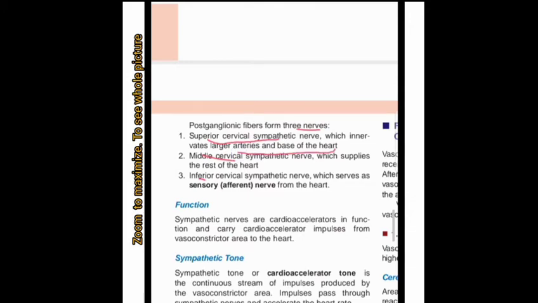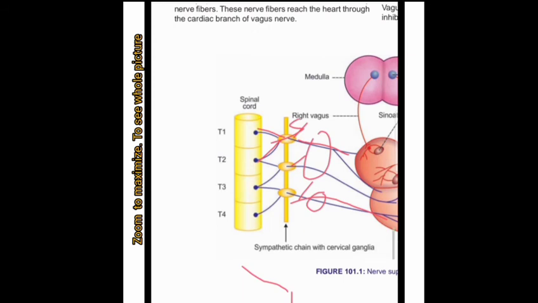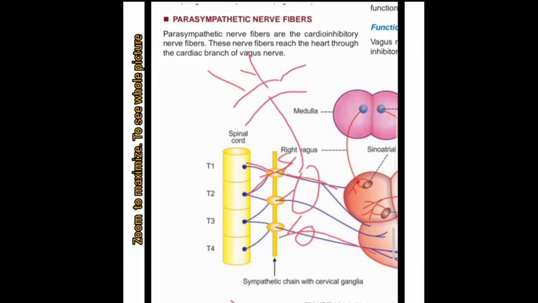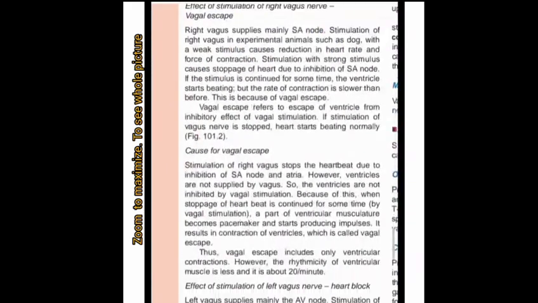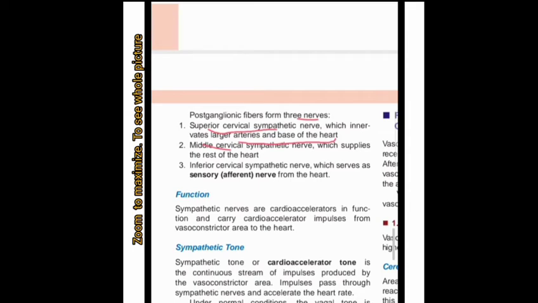From the figure, if this is the arch of the aorta, this part the common carotid artery, then the subclavian artery, the superior part is related to the large arteries of the heart. The middle is related to the rest of the heart, whereas the inferior is related to the sensory part. Sorry, the inferior cervical sympathetic receives the sensory nerves from the heart.